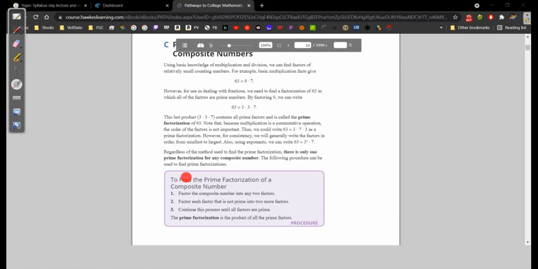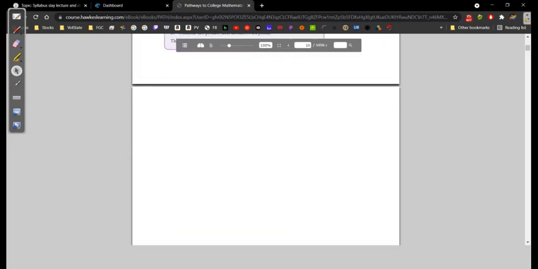To find the prime factorization of a number, we need to factor the composite number into any two factors, and then we factor each factor that is not prime into 2 more factors, and then we continue this process until all factors are prime. The prime factorization is the product of all prime numbers.